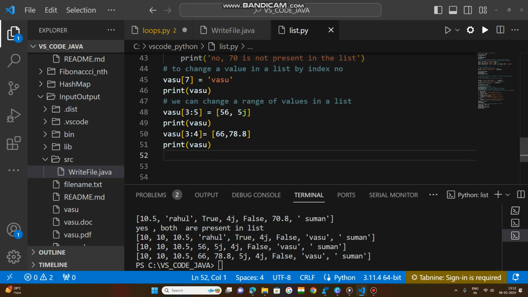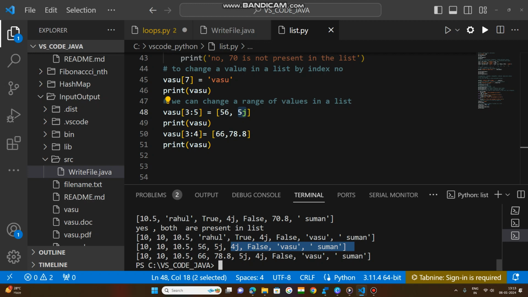Now, what is the difference between the 3 to 5 range and 3 to 4? Here I told you that 56 will be placed at the third index and 5j at the fourth index. The fourth index was True, and True was replaced with 5j. After that, whatever values were there shifted to the right side.